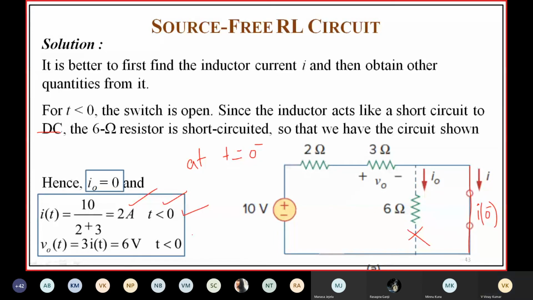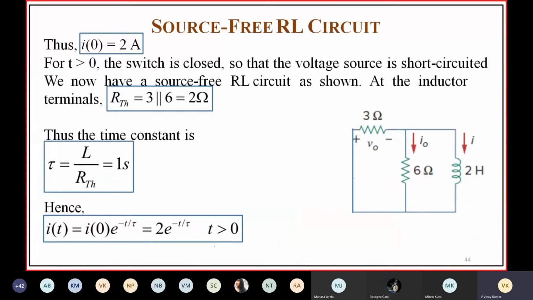Next, for t greater than or equal to 0, this will be the circuit. It is a source-free RL circuit, which means you have to use the expression I of t is equal to I of 0 into e power minus t by tau, where tau is equal to L by RTH.